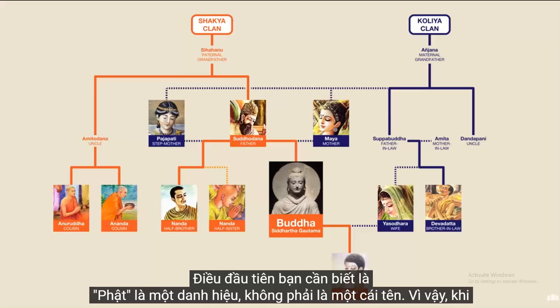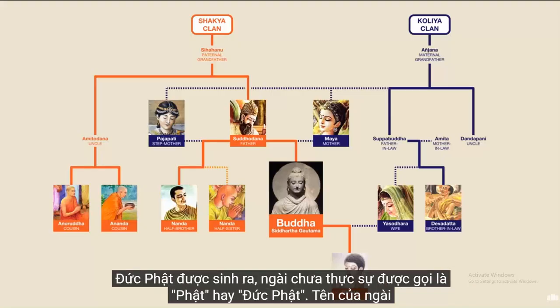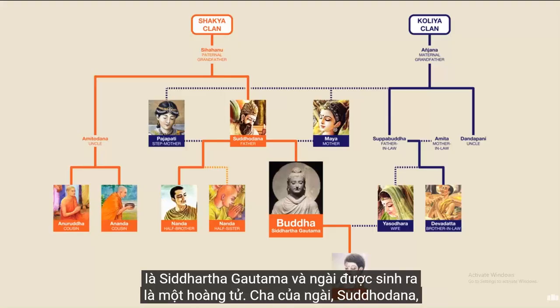Now, the first thing you need to know is that Buddha is a title, not a name. So when Buddha was born, he wasn't actually called Buddha or the Buddha yet. His name was Siddhartha Gautama, and he was born as a prince.